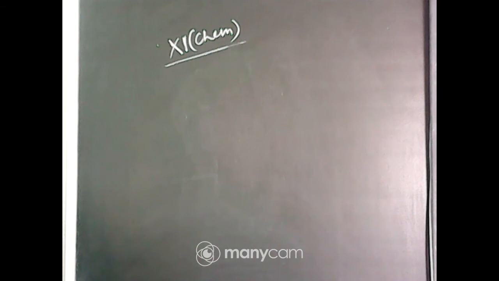Total number of orbitals associated with the third shell will be how many? For the third shell, n is 3, so it is n square, 3 square, that is 9. The options are 2, 4, 9, 3. Total number of orbitals is 9.